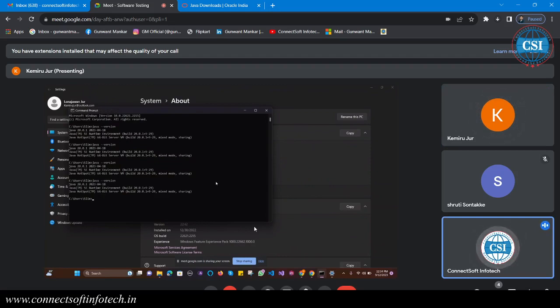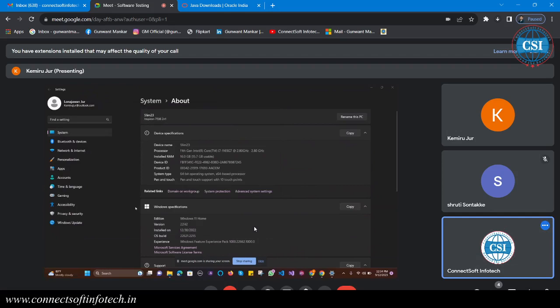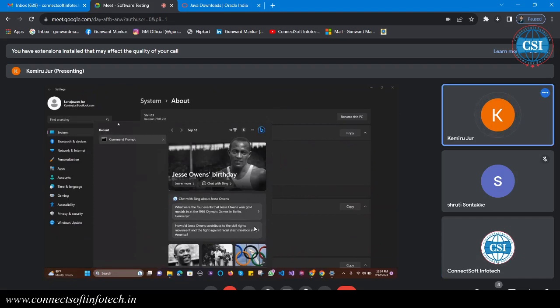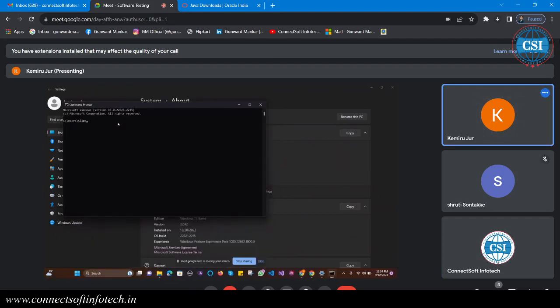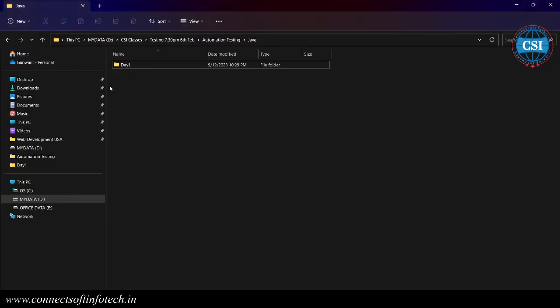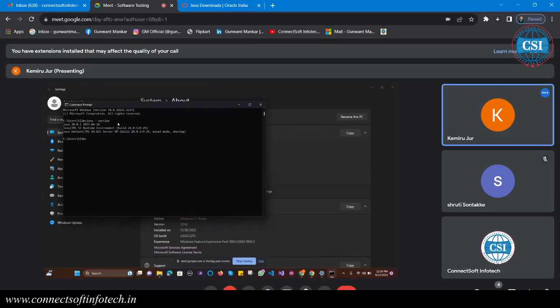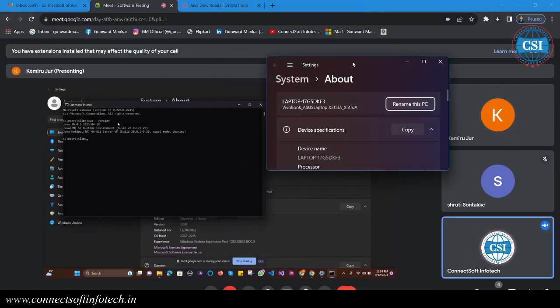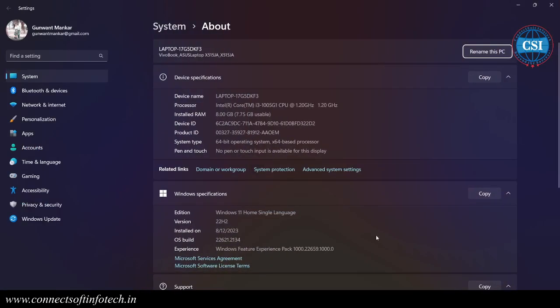Just close the command prompt, and then open one more time. It's also giving 20. Just wait, something different has happened. I'm checking my system.